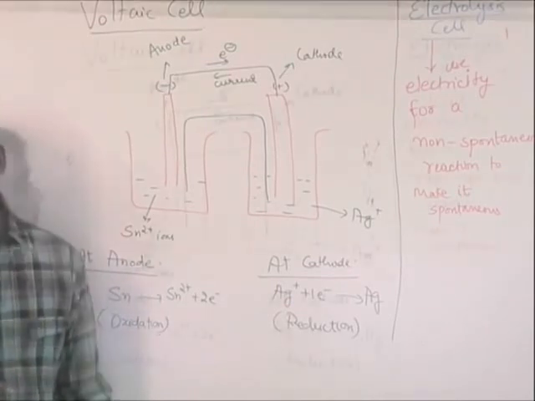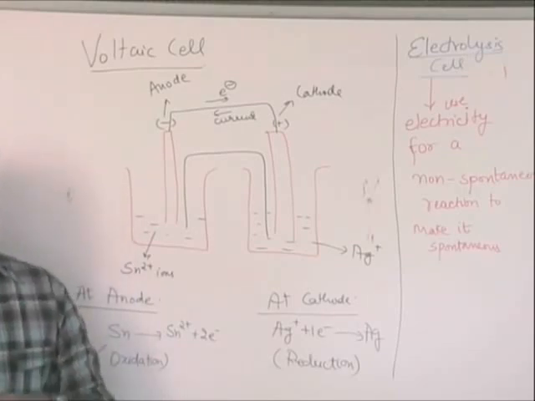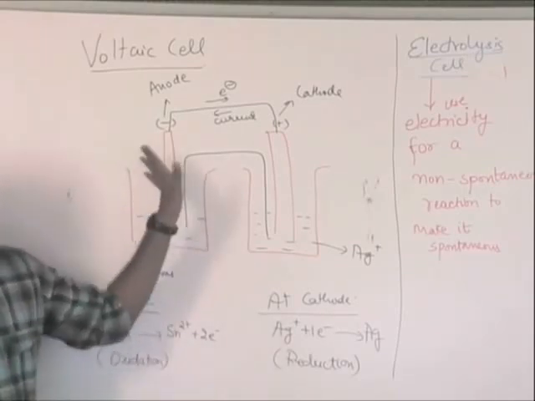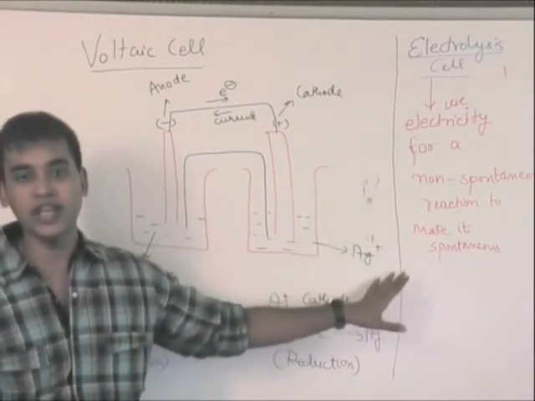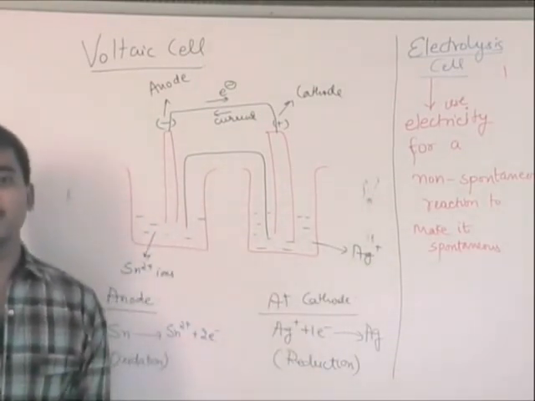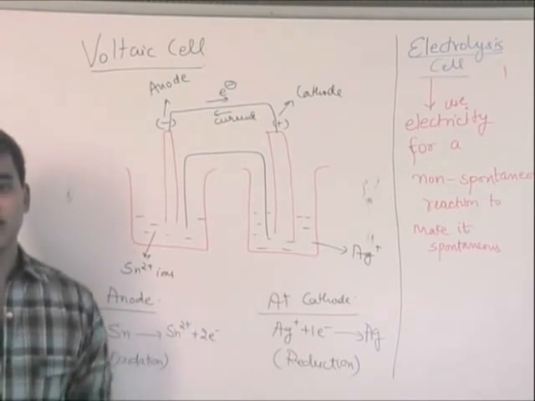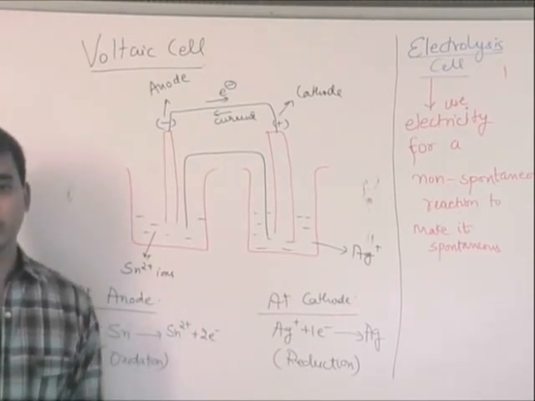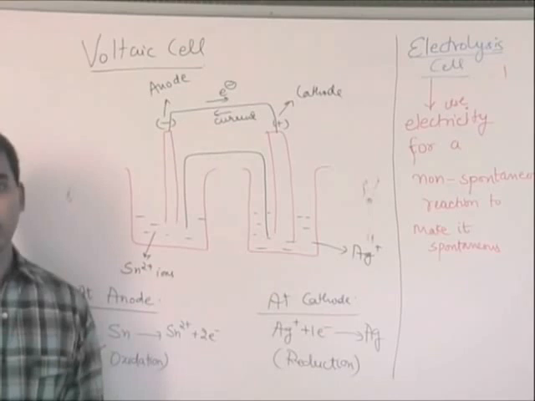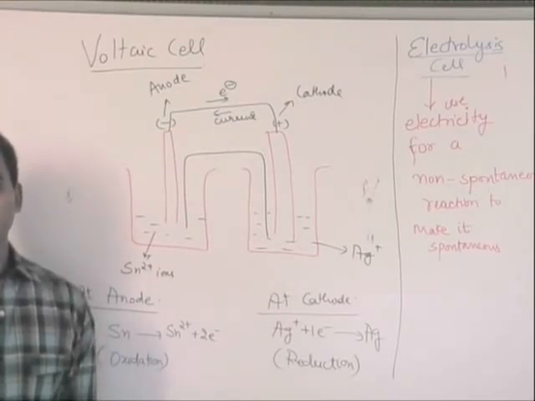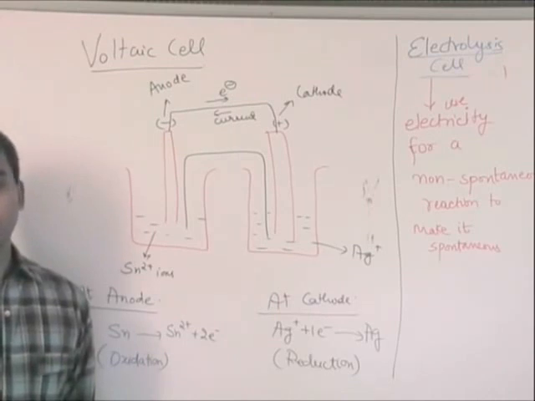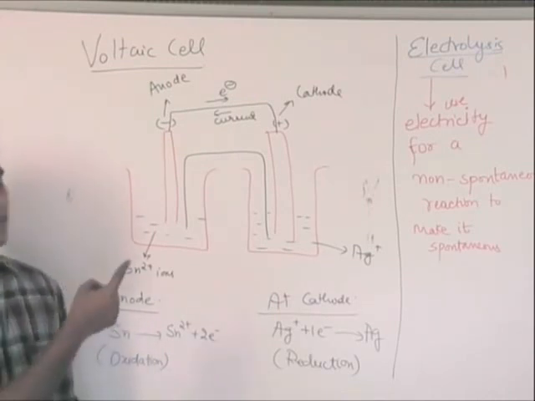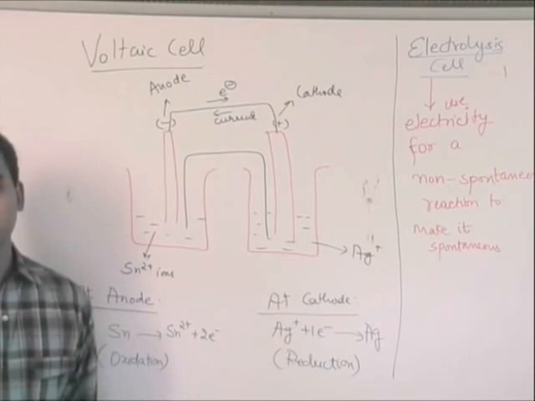So the difference between a voltaic cell and an electrolysis cell is that in an electrolysis cell you use electricity to convert a non-spontaneous reaction to a spontaneous reaction. As we did in the purification of copper, we had impure copper and pure copper, and using electricity we helped in the purification of the copper.